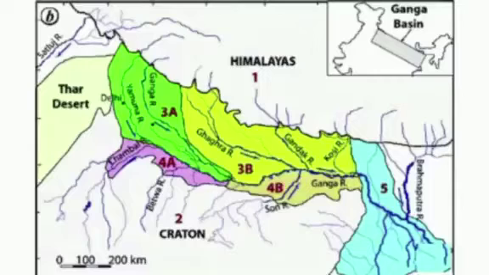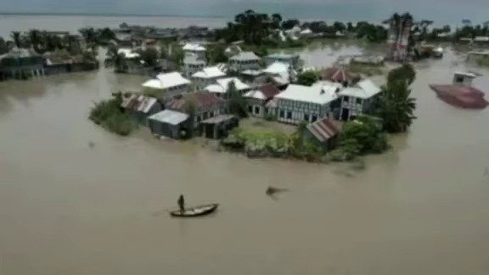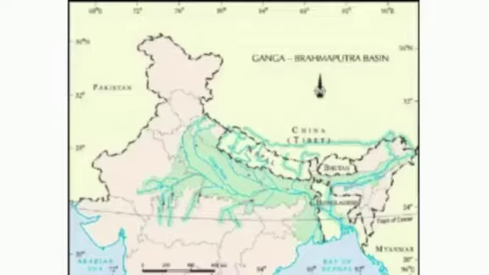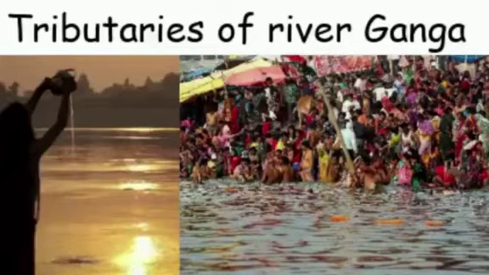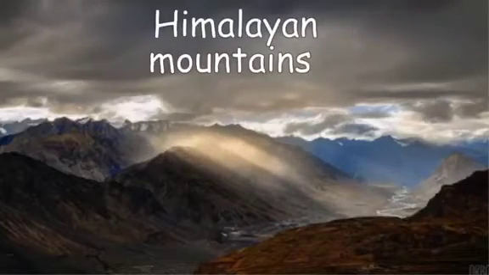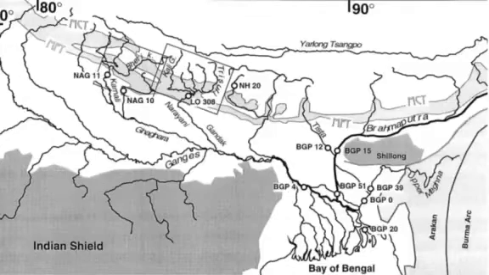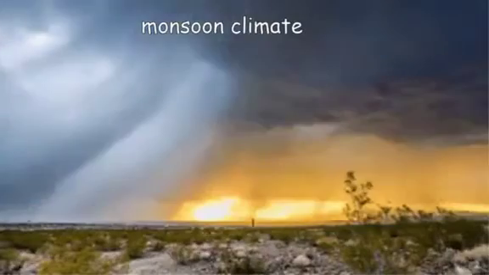The tributaries of rivers Ganga and Brahmaputra together form the Ganga-Brahmaputra basin. It lies in subtropical region. Tributaries of river Ganga like Ghagra, Son, Chambal, Gandak, Kosi and tributaries of river Brahmaputra drain it. Himalayan mountains and Sundarbans delta are the main features of this basin.